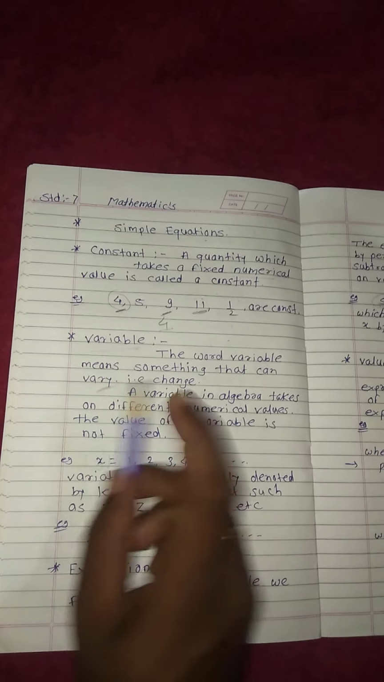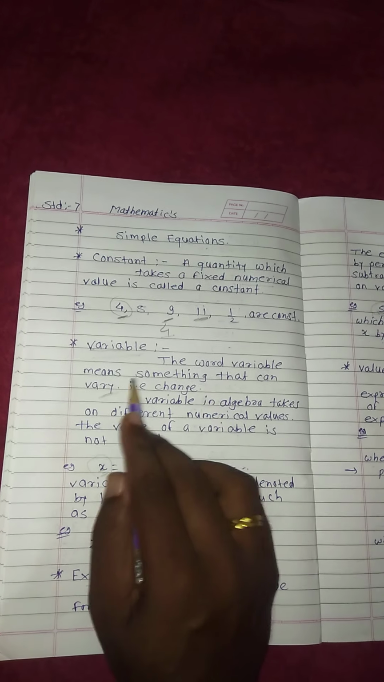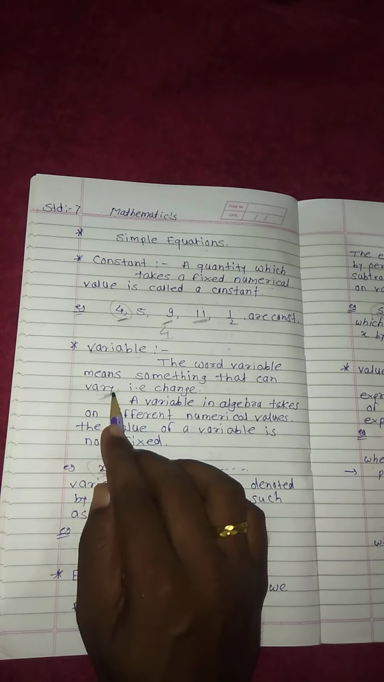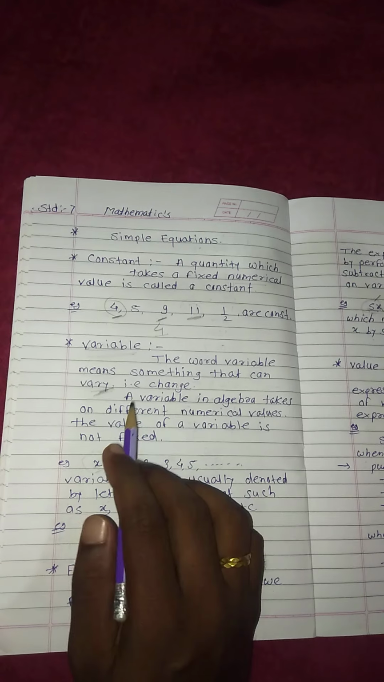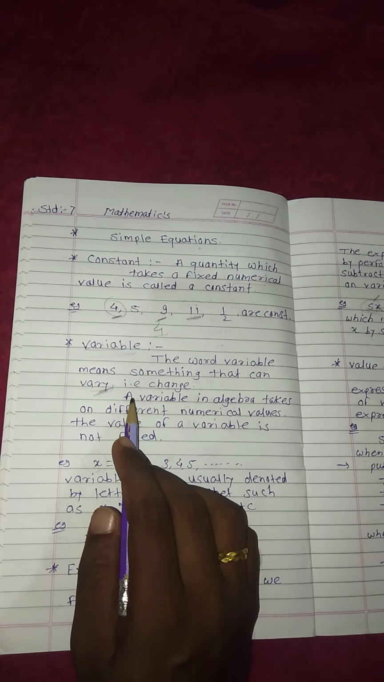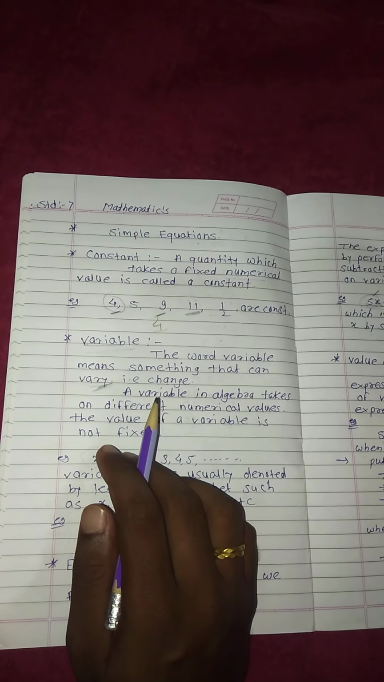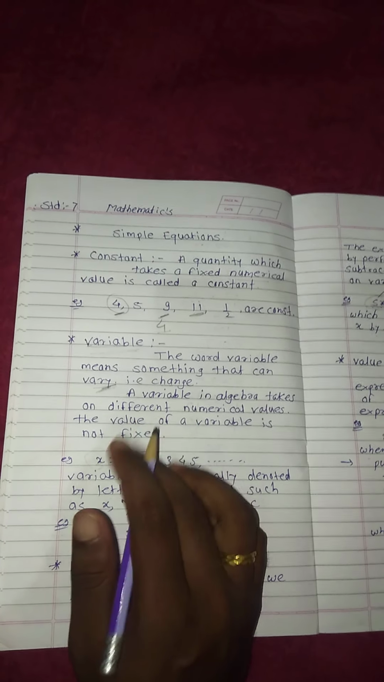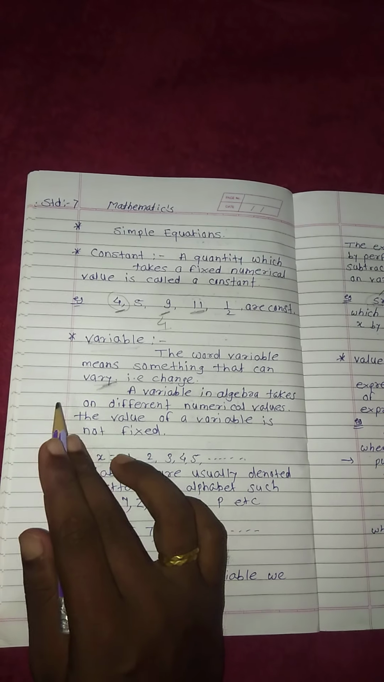And variable, the next part, variable. What is meant by the variable? The word variable means something that can vary, or that changes. Some things change from person to person. Anyone may say that there are 5 people, anyone may say that there are 20 people. If I ask how many students are in your class, some students say 5, some say 10, some say 50. These numbers change from person to person.